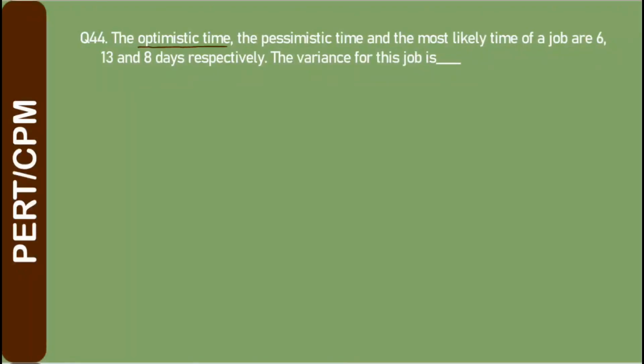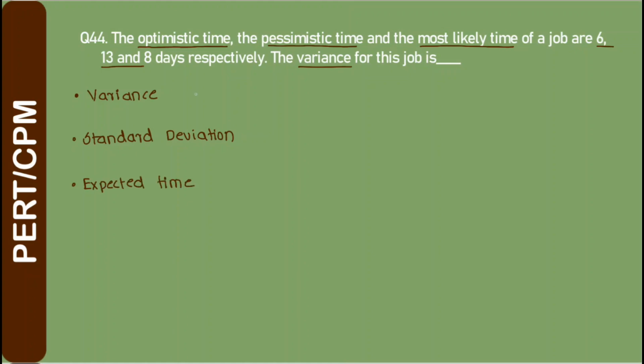In this numerical, the optimistic time, pessimistic time and the most likely time is given, and we have to calculate the variance. So there are three things to calculate usually in this type of problems. So you should know the formulas. First is variance, then is standard deviation and the expected time. So optimistic time is the smallest time taken to complete the activity. Most likely time is the normal time taken, and the pessimistic time is the longest time taken to complete the activity.